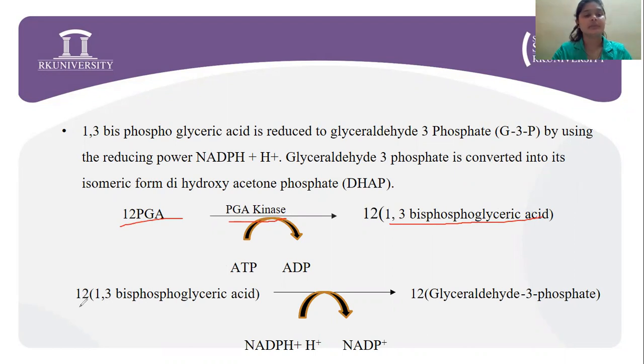Next, this 1,3-bisphosphoglyceric acid is reduced to glyceraldehyde 3-phosphate using the reducing power, that is NADPH plus H plus. Now, glyceraldehyde 3-phosphate is converted into its isomeric form, dihydroxyacetone phosphate, which is DHAP.